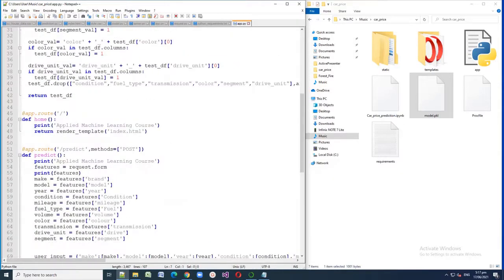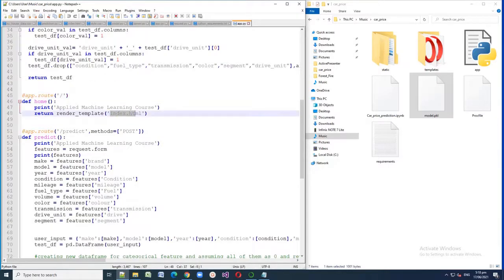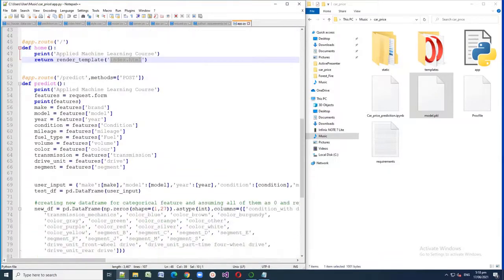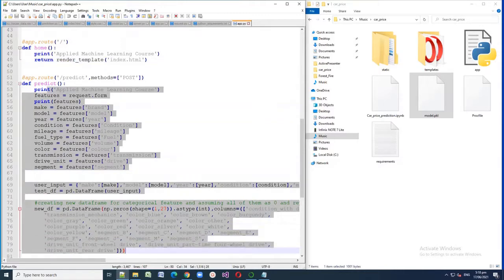The root function will tell the Flask application which URL to render next on the web page. When the Flask server is run, then the Flask application will route to the default URL path and call the home function, and it will render the index.html file.